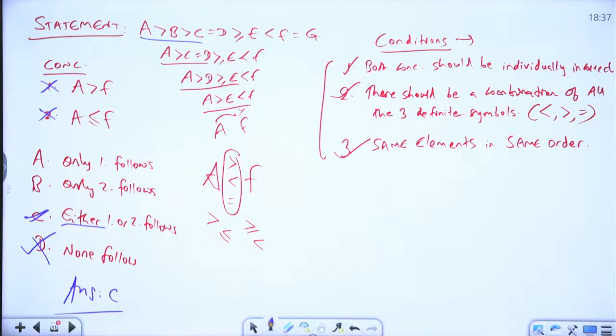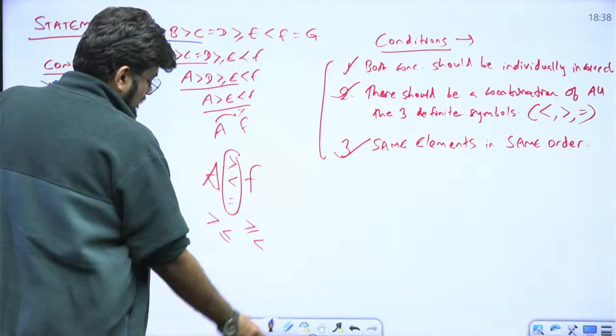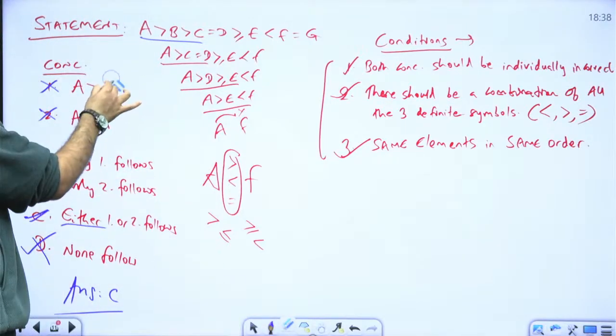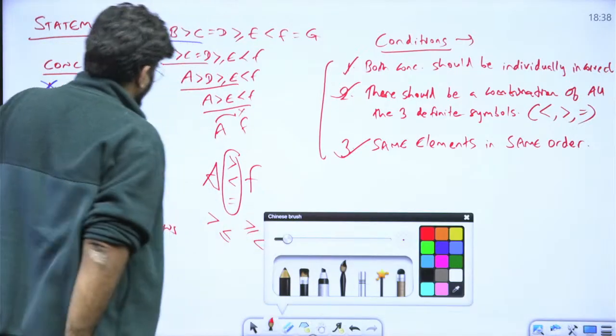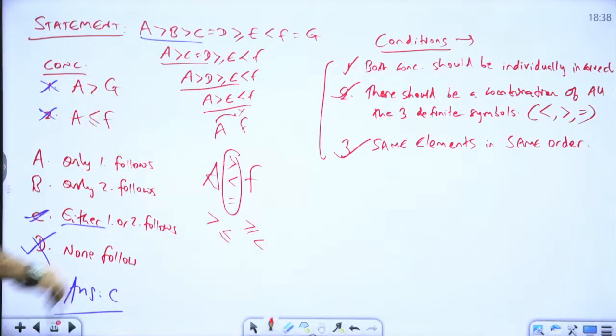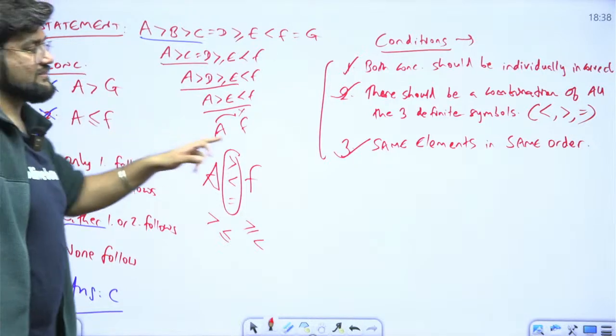Easy? Okay. Let's change the game a little bit. Instead of F here, I write G. Now you tell me what will be the right answer. I think the answer will change now. Do you agree? How many of you now agree that the answer will become D, none follow? Because this condition is not being set.